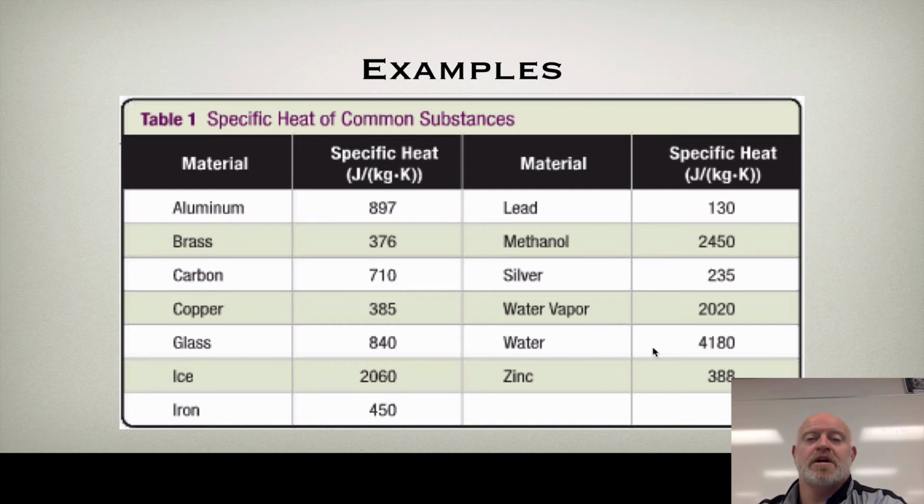Now, at nighttime, water has absorbed all this extra energy. It can dump that energy back into our atmosphere and the coastal areas and the land around it. It actually keeps the climate around the oceans much more temperate versus the extremes that we get here in Minnesota. So it's very valuable that this number is high, because water can absorb a lot of energy and release a lot of energy without changing temperature very much.